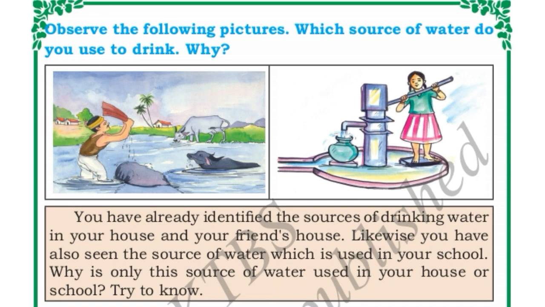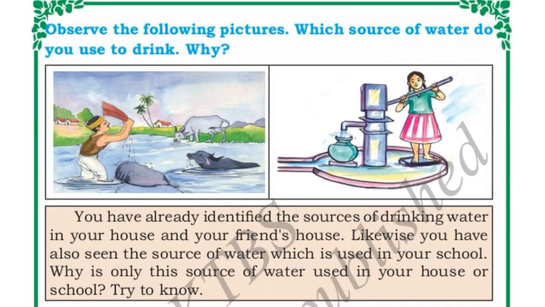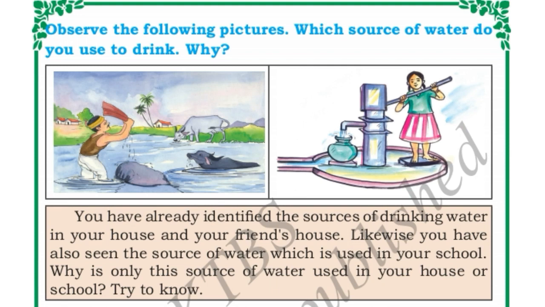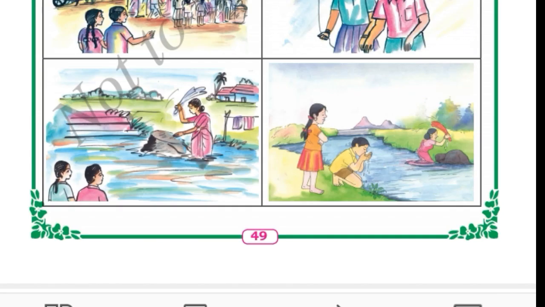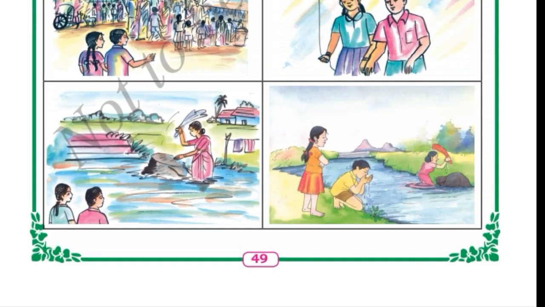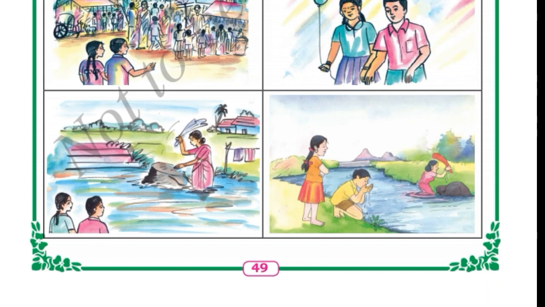So you have already identified the sources of drinking water in your house and in your friend's house. Likewise, you have also seen the source of water which is used in your school. Which is the only source of water used in your home and school? You try to know. Okay, in our home and in our school we use clean drinking water, right? Yes, we should always use clean drinking water to drink.